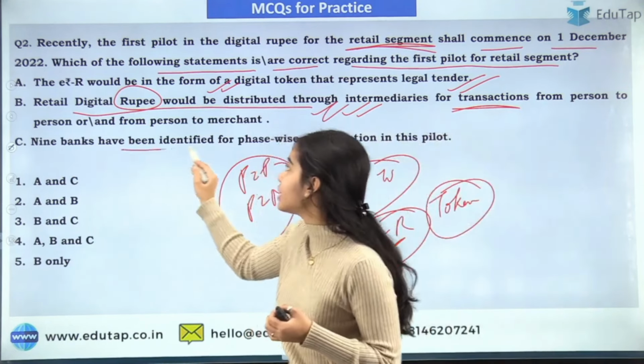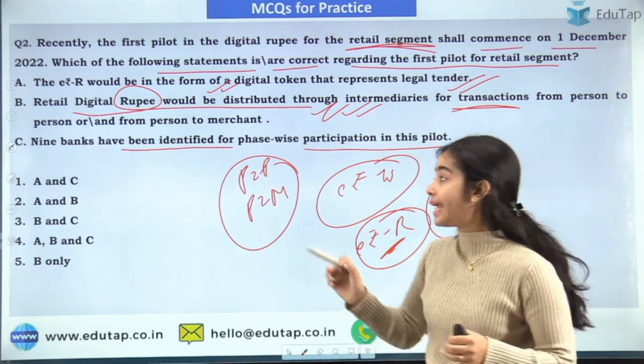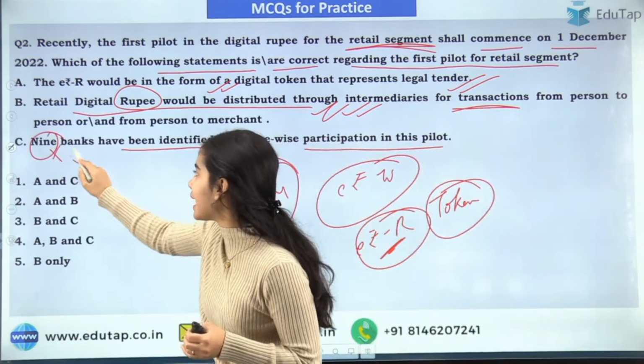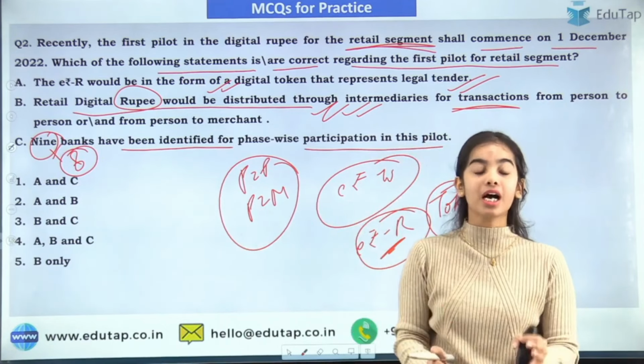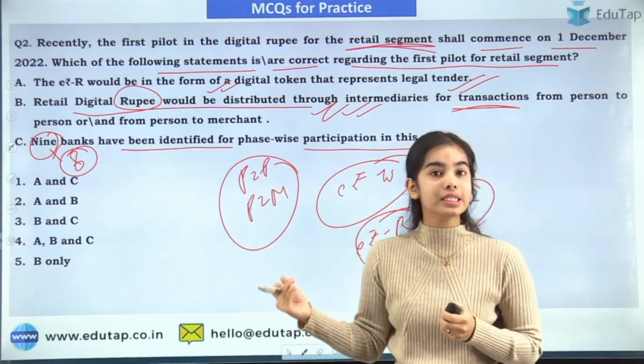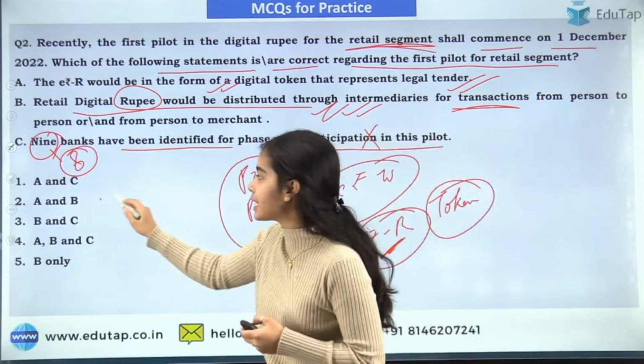So 9 banks have been identified for phase-wise participation in this pilot. Is it true? No, 8 banks. It is not 9, it is 8 banks that have been identified by the Reserve Bank of India for the phase-wise participation in this pilot. Okay, so here this statement is wrong, and that's why the answer is A and B only.